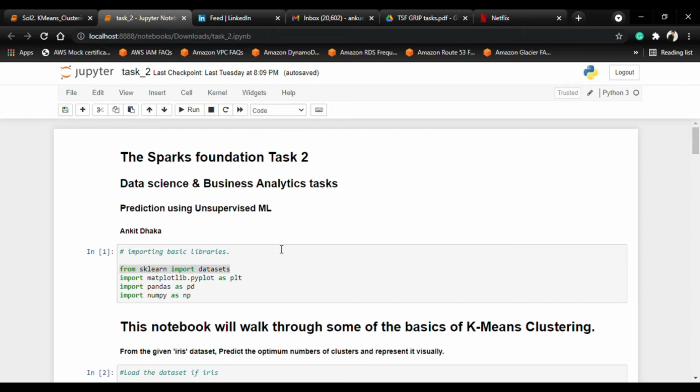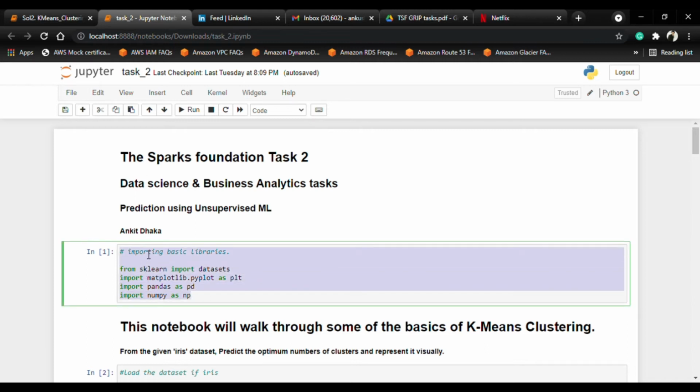With the help of a suitable algorithm, the model will train itself and divide the fruits into different groups according to the most similar features. Like with the fruits, a banana, I mean the length and the width, and accordingly it will divide them using clustering. So in this task, we are going to use k-means clustering.